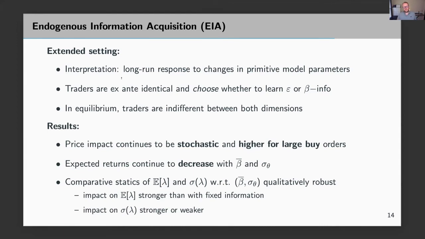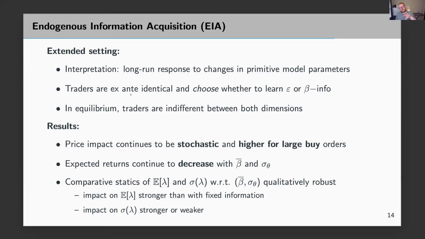So what we want to do here is we want to say that informed traders are ex-ante identical, and then they decide whether they want to be epsilon informed or beta informed traders in equilibrium. So in equilibrium, the proportion of those two traders is determined by an indifference condition that makes basically all traders indifferent between those two sources of information.